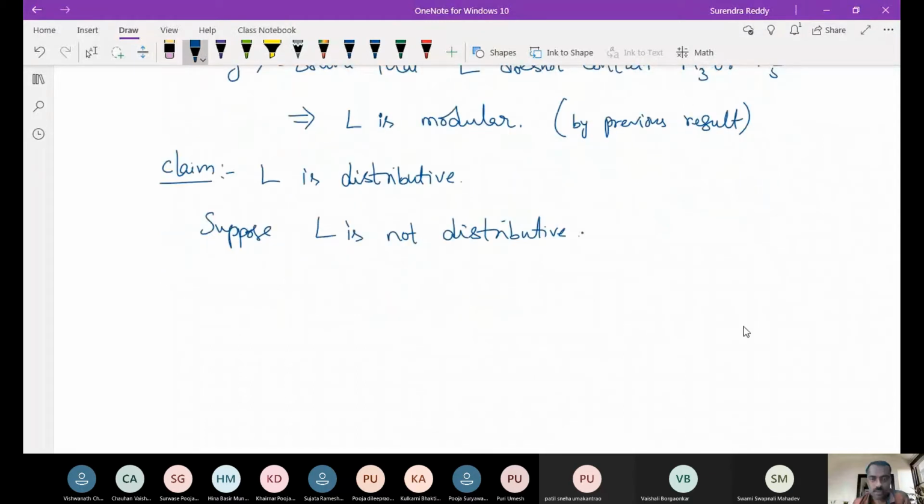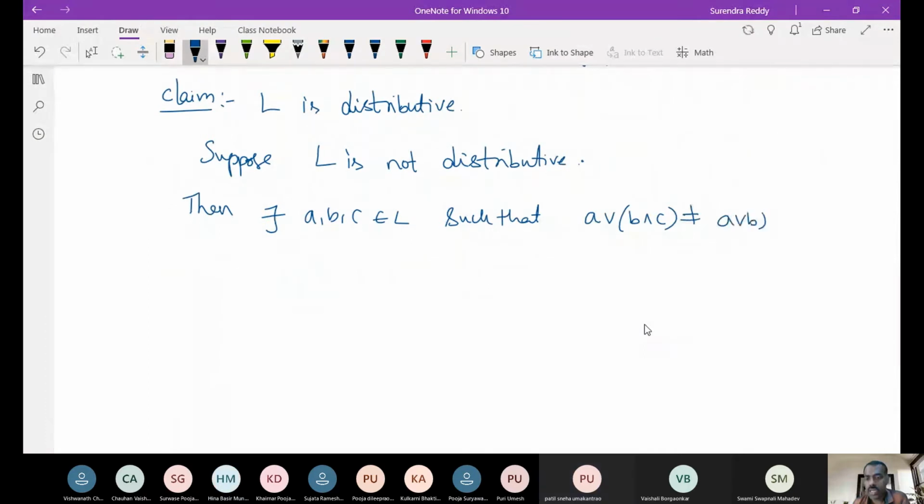So what is meant by saying L is not distributive? At least there exist three elements A, B, C in L such that (A join B) meet C is not equal to (A meet C) join (B meet C)... that is, A join B meet C is not equal to A join B meet A join C. Is this clear?